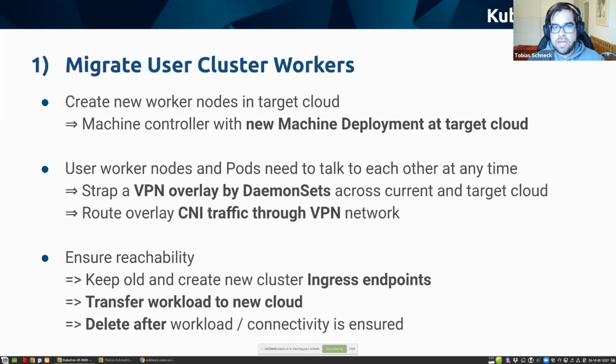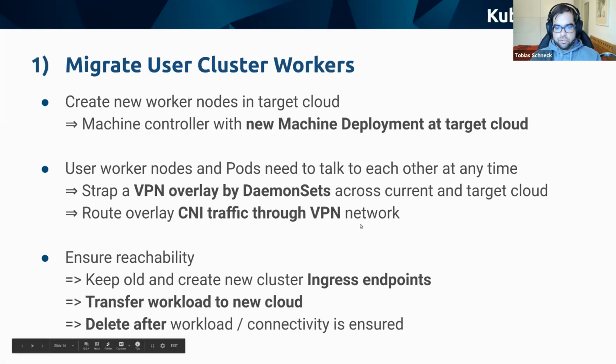And that's to ensure that we have maybe different network segmentations, but they can still talk to each other if we have this client-to-client VPN traffic enabled. And at least we should ensure the reachability. That means that we try, as long as possible, to keep the ingress endpoint stable and then transfer the workload to the new cloud. And after the workload is in the new cloud, we delete the connectivity.